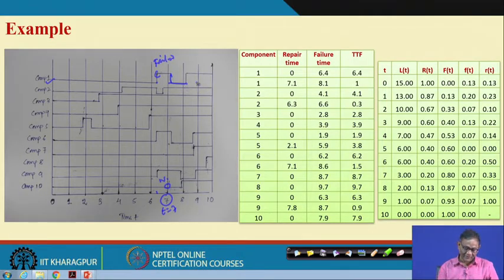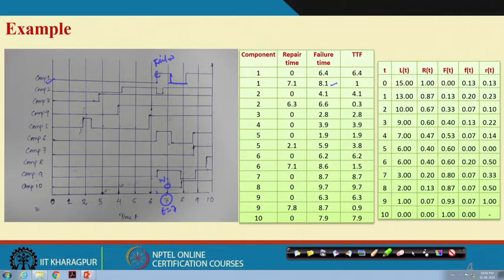And finally, at time unit 8.1, it failed again and the failed state continues. So, as it is a repairable system, so long as it is working it is normal, and when it fails it goes to the failed state and the repair process starts from there. That is the concept.